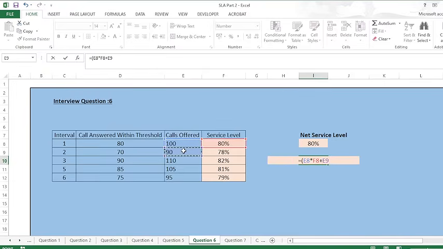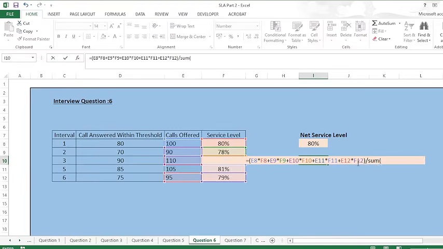Similarly for other intervals, then for the third interval, then for the fifth interval, then for the sixth interval, right? So sum product is basically multiplying this and then summing up all of this. Then I divided it by the total number of calls.